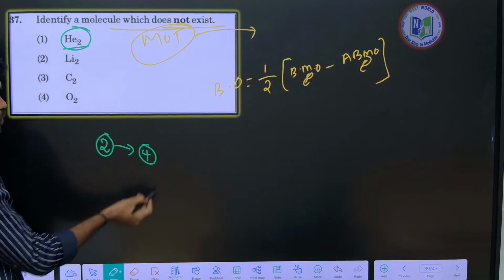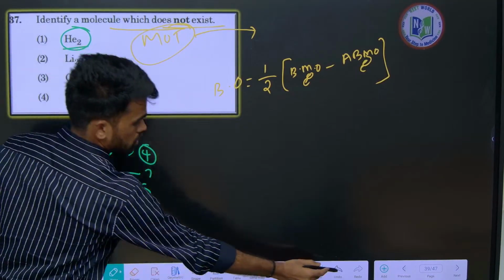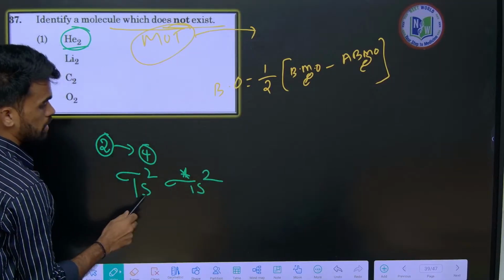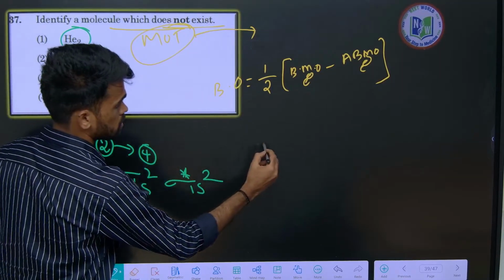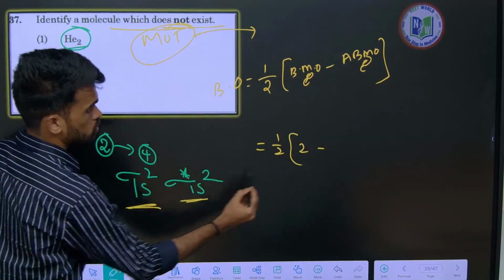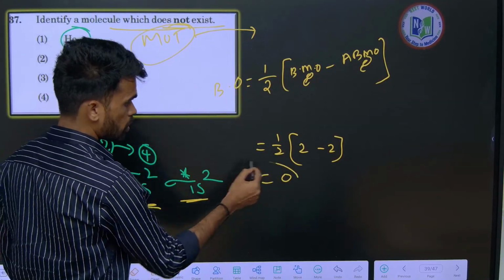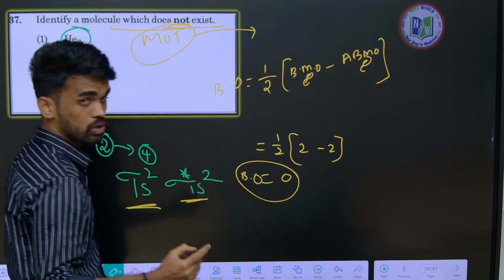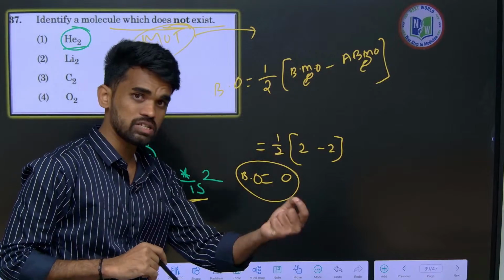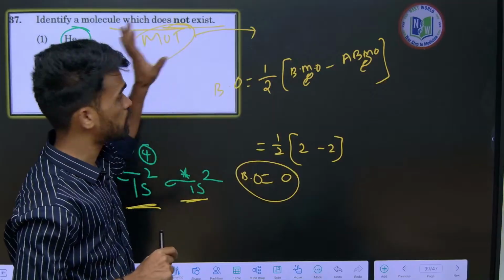These 4 electrons should be filled in the molecular orbitals, so that is sigma 1s2 and sigma star 1s2. The anti-bonding has 2 electrons and the bonding has 2 electrons. So half into 2 minus 2 is 0 by 2, which is 0. If bond order is 0, that molecule will not exist. There should be at least some value, like 1.5, 1, 2, 2.5, then that molecule may exist.